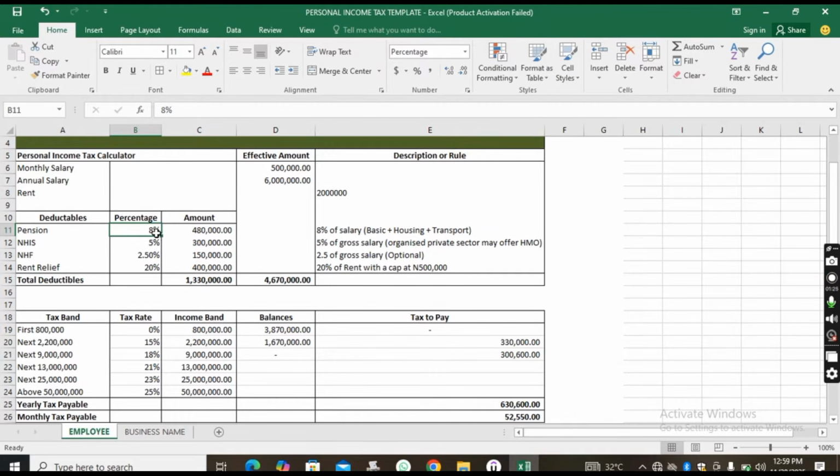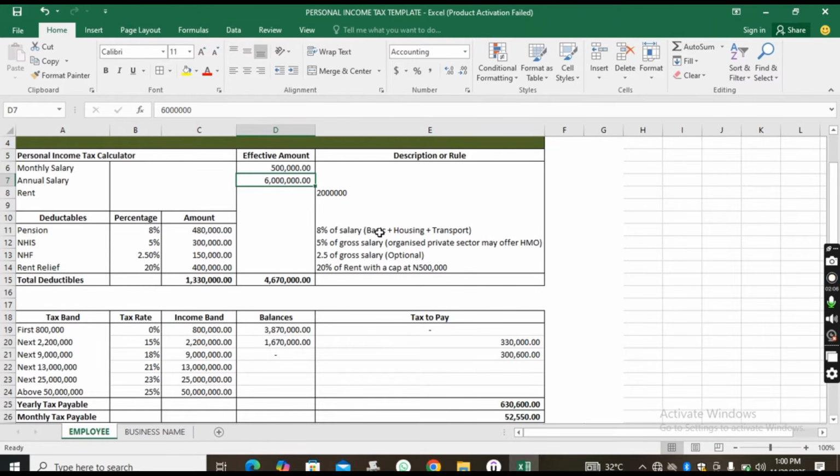Okay. Now, this 8%, there is an explanation for it. This 8% is 8% of your salary. And when we say 8% of your salary, it means basic, housing and transport. I don't want to go into breaking down the basics, the housing and transport, but just know that in normal salary computation, your salary is divided into many portions, and some of those portions are the basic, housing and transport.